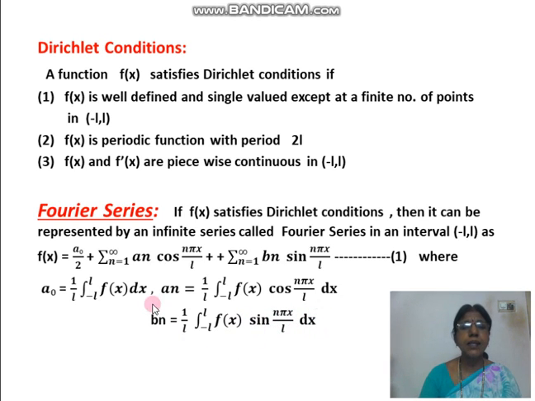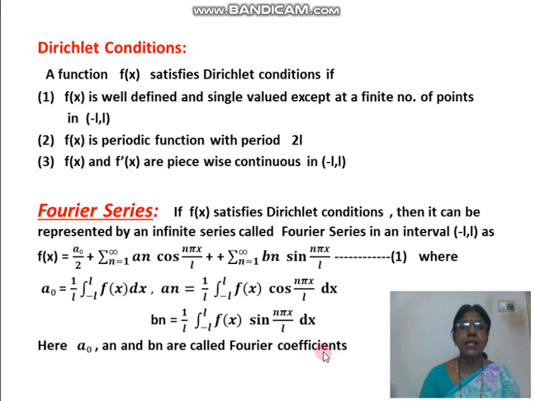These three constants are said to be coefficients of the Fourier series. So here a naught, a n, b n are called Fourier coefficients. Okay, you should learn these formulas well, the a naught formula, a n formula and b n formula.